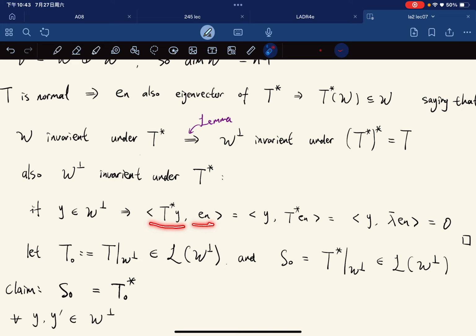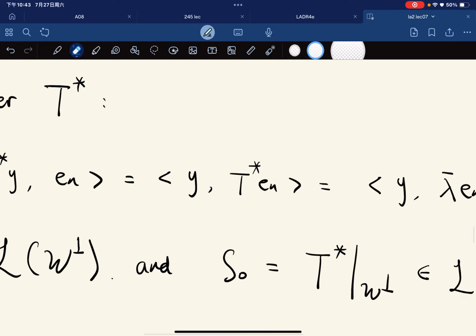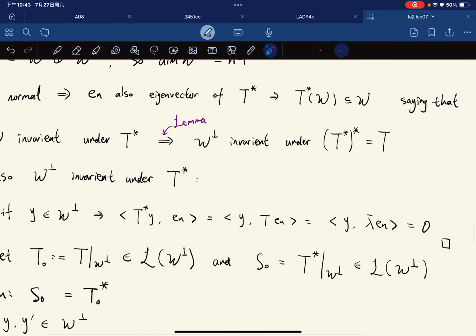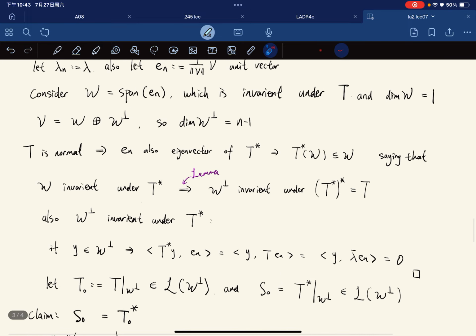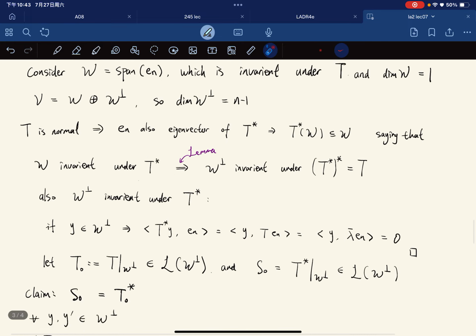T star Y, En gives you Y, T En, and T of En is just some, wait a second. T star Y, En, the Y is in W perp.